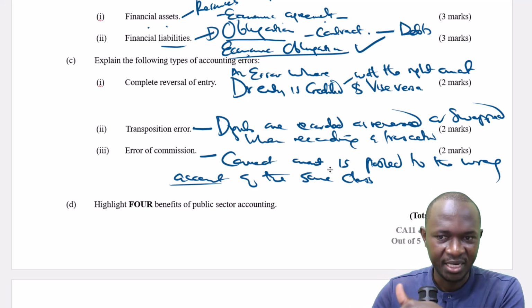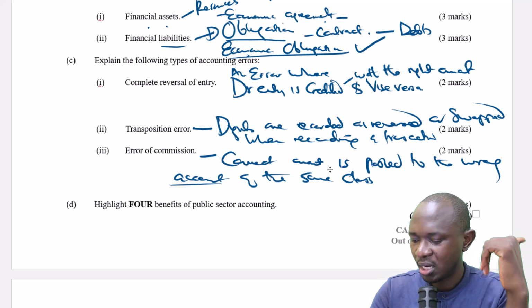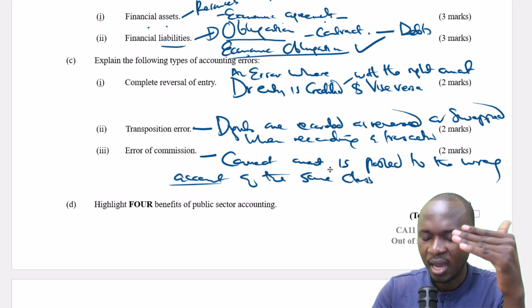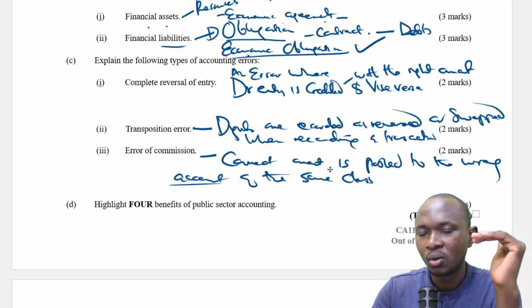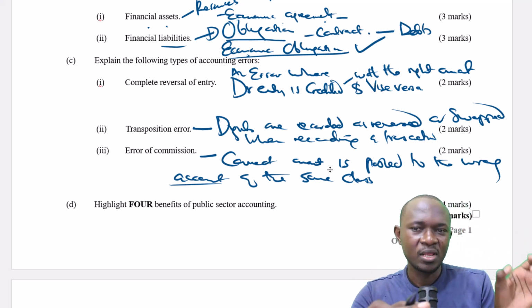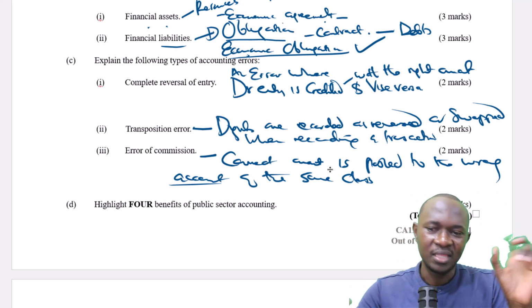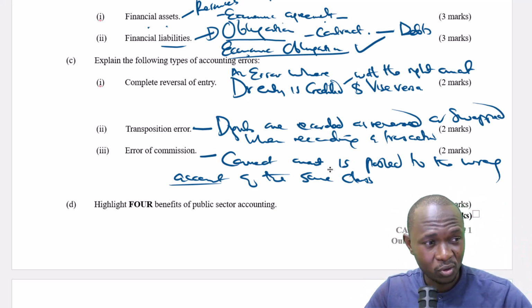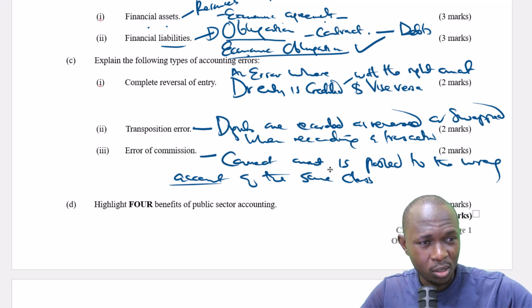All of them are debtors. So when you post the correct amount to the wrong account of the same class, but you posted to A Onyango instead of O Onyango, then that is an error of commission. And it's an error that will not be disclosed by the trial balance.